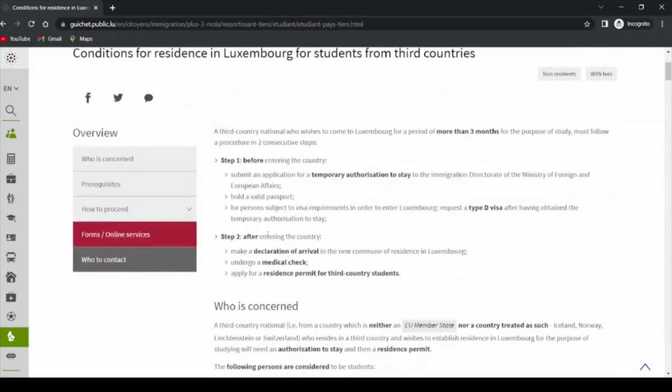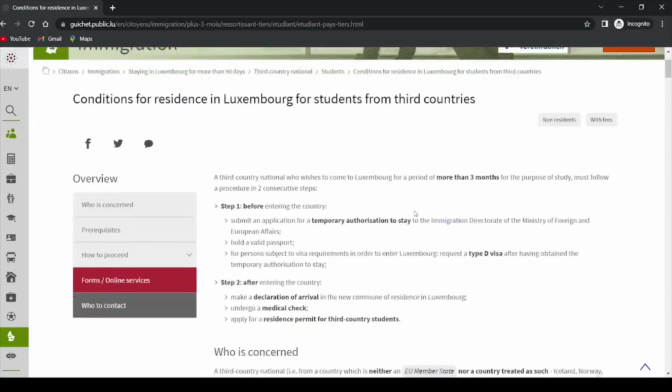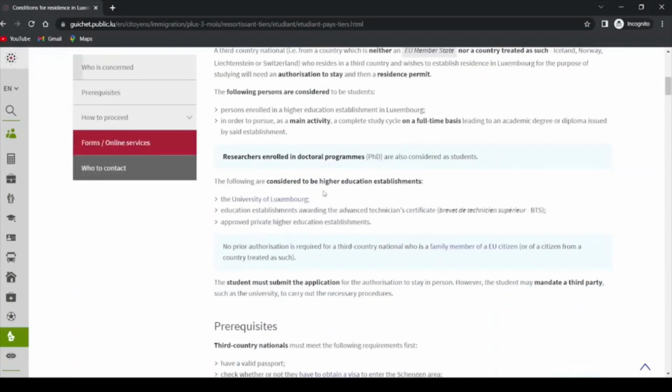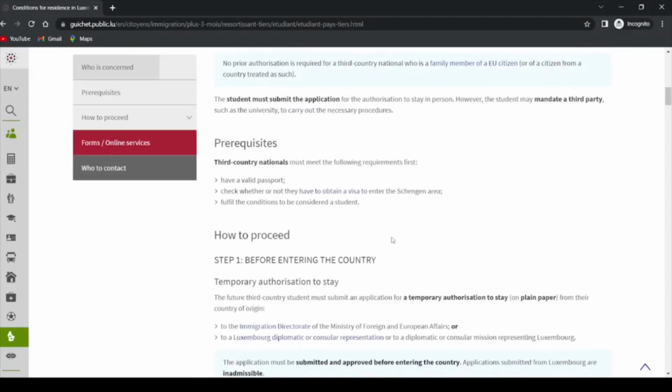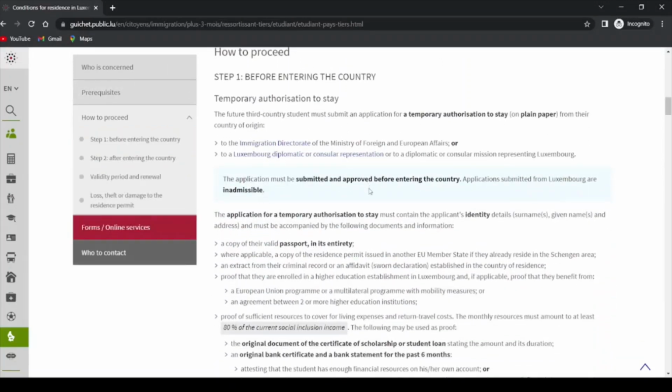If you are a student, you've gotten admission at the University of Luxembourg or any other institution in Luxembourg, and you want to apply for your temporary authorization to stay, you must come here and read everything here carefully and systematically. Conditions for residence in Luxembourg for students from third countries. You see here, you come here, prerequisites. You need to see how to proceed before entering the country. Read everything here, what you need to submit, all your documents that are acceptable at the immigration.